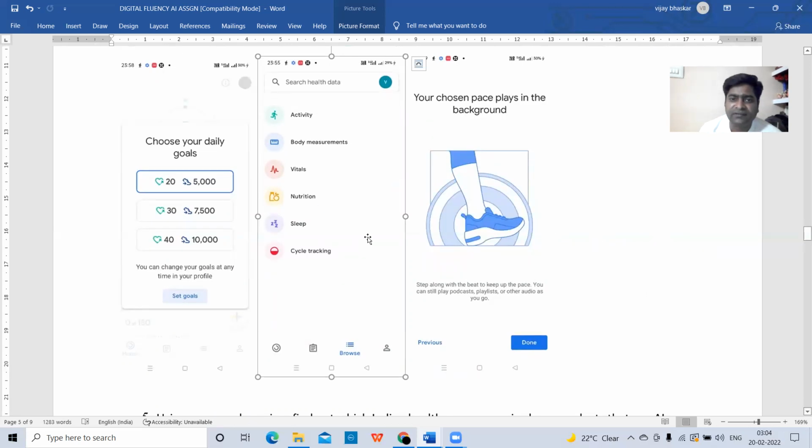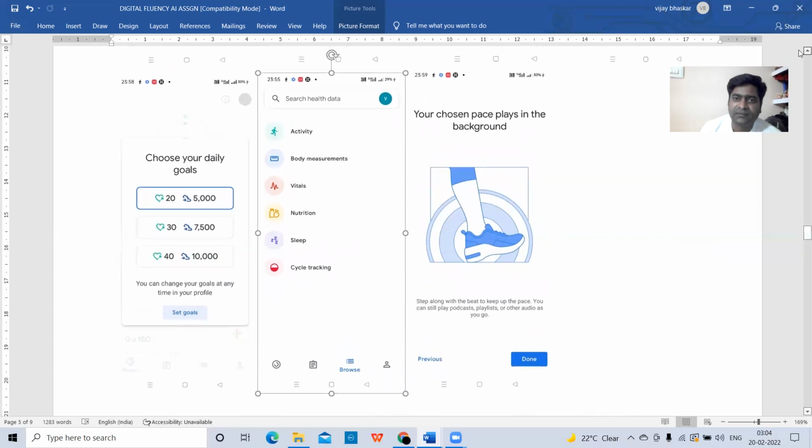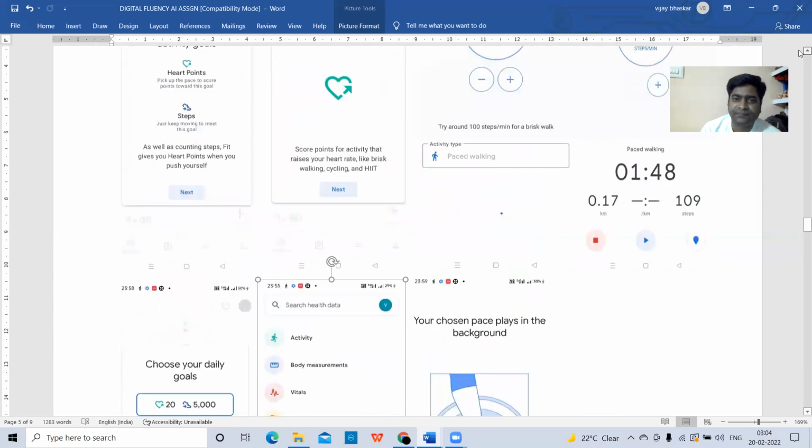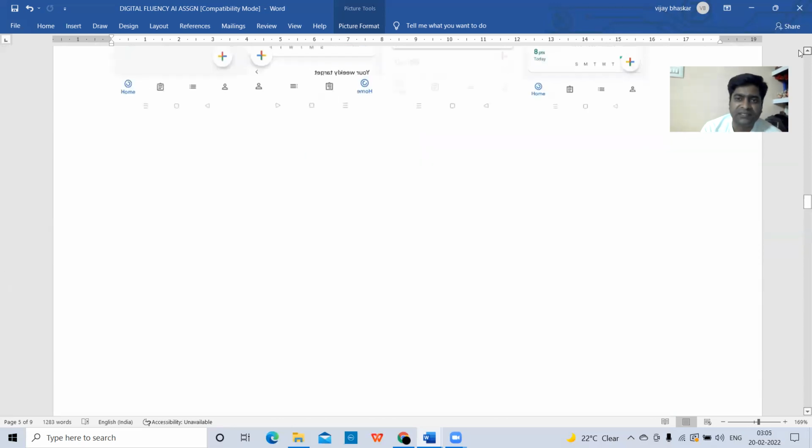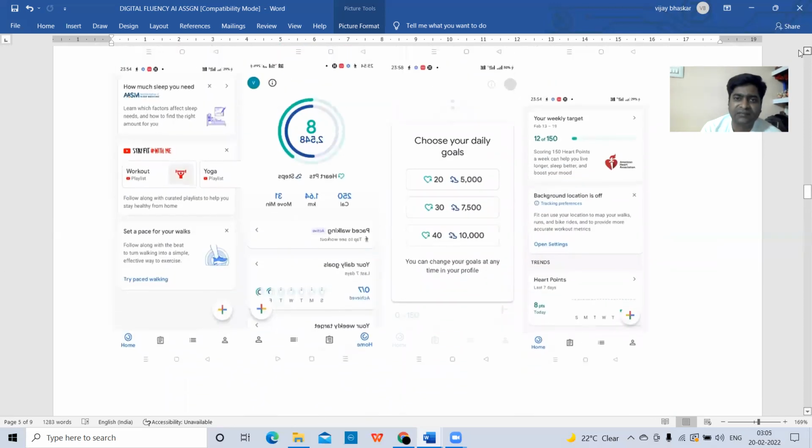So after trying it, you need to put some screenshots here. And you need to put some screenshots along with what activities it is tracking. You need to write them as an answer. I have written it here. See here, I'll show you. I am pasting the screenshots also along with some answers here.